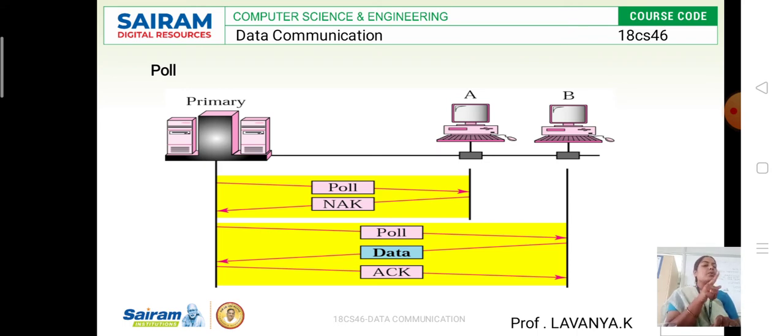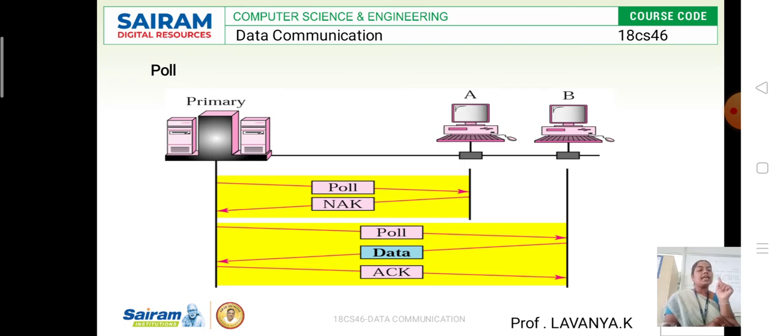Okay, if the device doesn't have any data to send to the primary, let me repeat once again. The primary device first checks using the poll function. What the poll function does is first check whether device A has any data for a transaction. If it doesn't have any data to send to the primary device, it sends a negative acknowledgement, saying I don't have any data to transact with you.